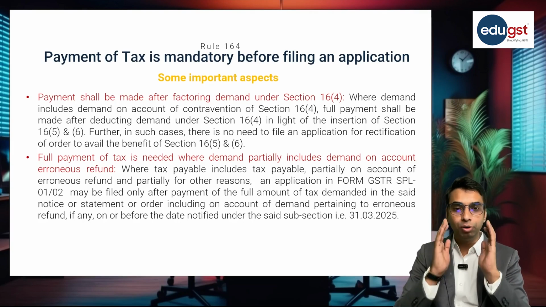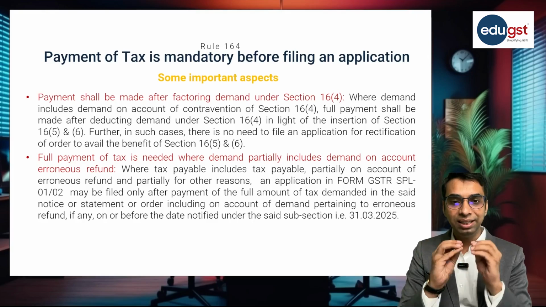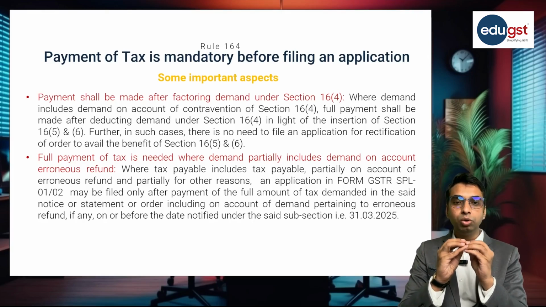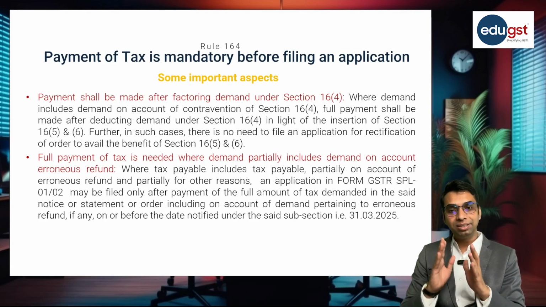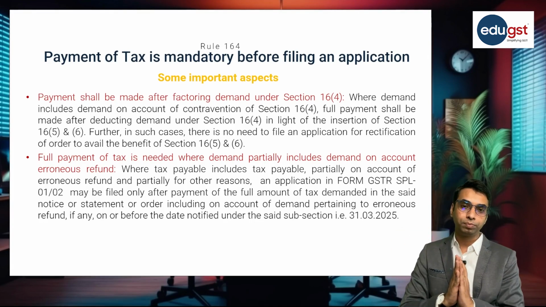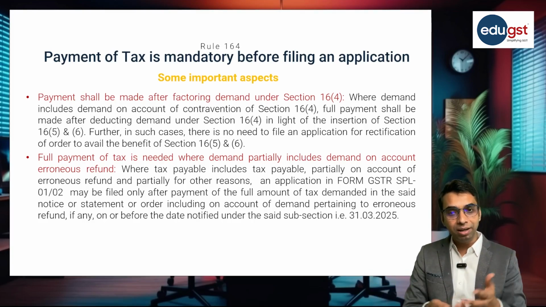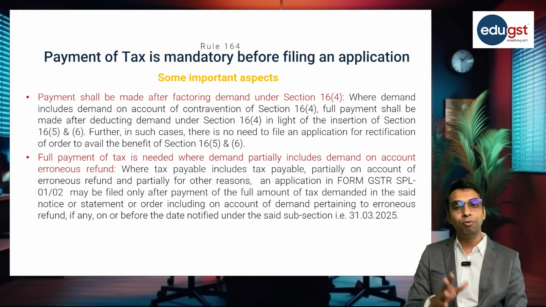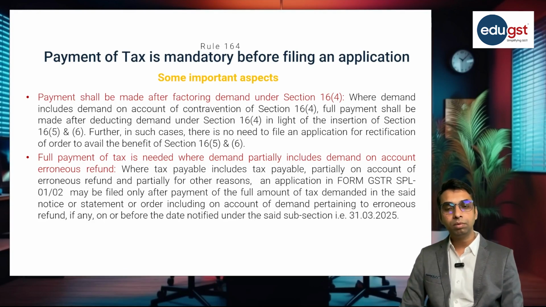Section 16.4 is about the time barred credit. So the government has already given the relaxation in that case. In that case, you need not pay the tax liability under section 16 subsection 4. So you need not reverse the credit which is time barred in terms of section 16.4 for financial years 2017-18, 2018-19, 2019-20 and 2020-21.